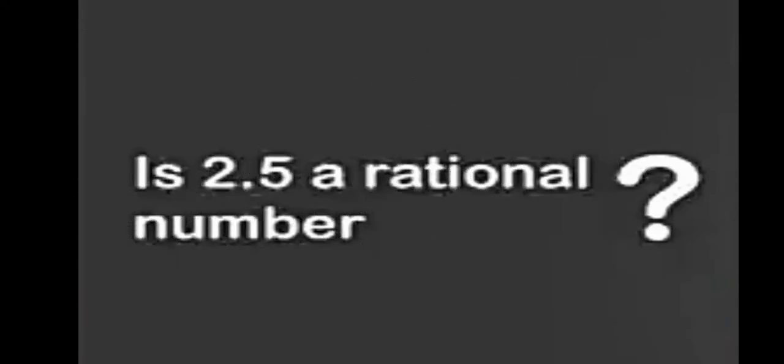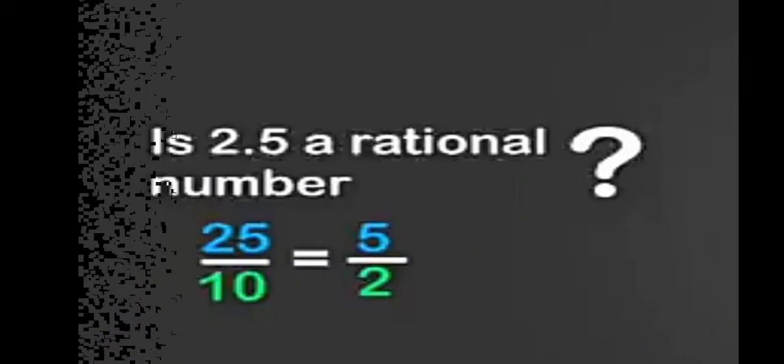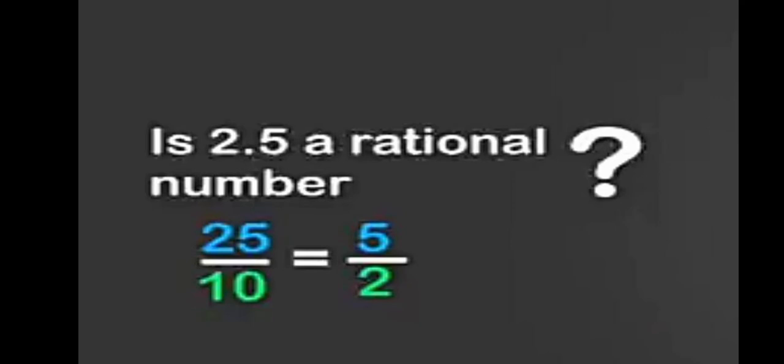What about 2.5? Is it a rational number? We can write 2.5 in the form of a fraction, that is 25 upon 10, and if we simplify we get 5 upon 2. Therefore, 2.5 is also a rational number.